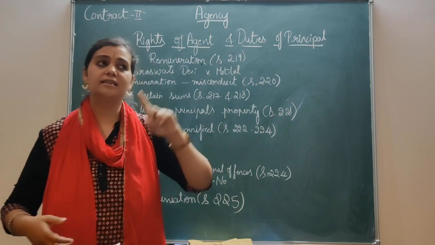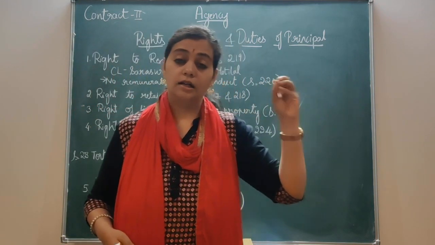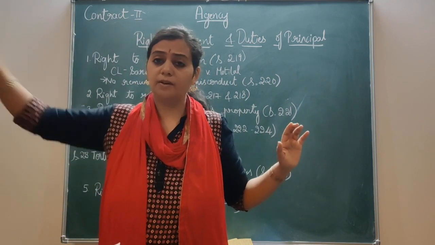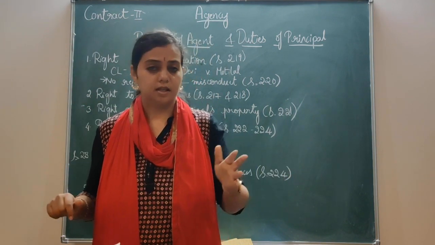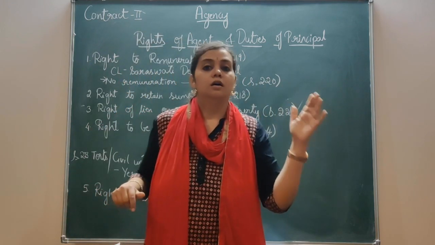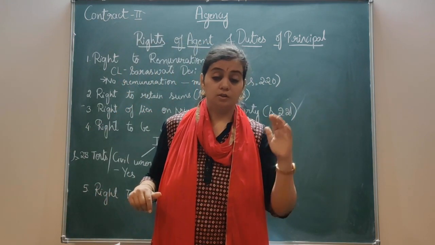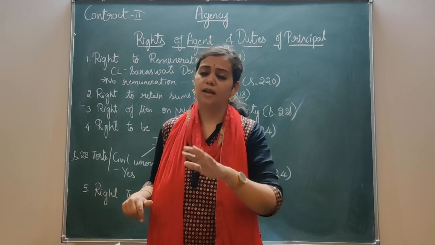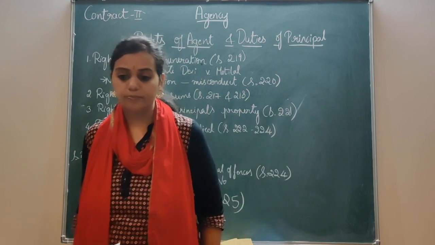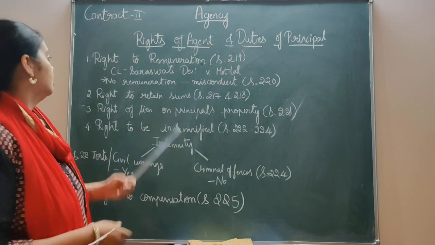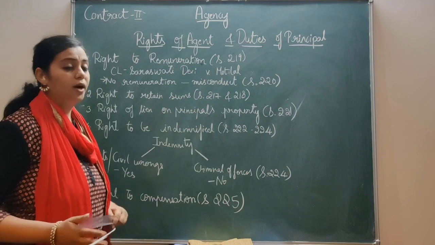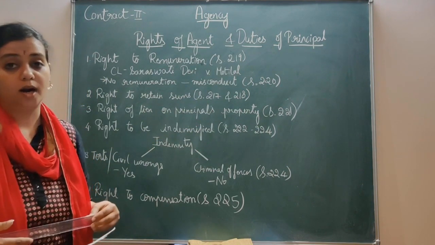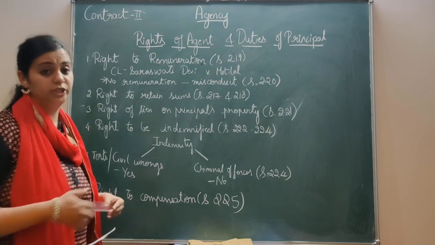So the principal has incurred certain losses due to his misconduct. That is, he has not recovered properly from C. That is why B becomes liable to compensate the principal for the losses occurred due to his misconduct, as well as he is not entitled to the remuneration. So I hope you're clear with right to remuneration under section 219 and no remuneration for misconduct under section 220. Now we'll proceed to the next one.